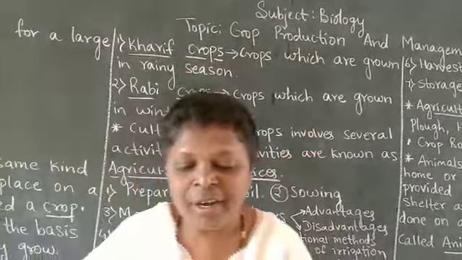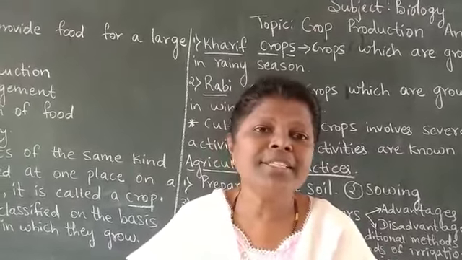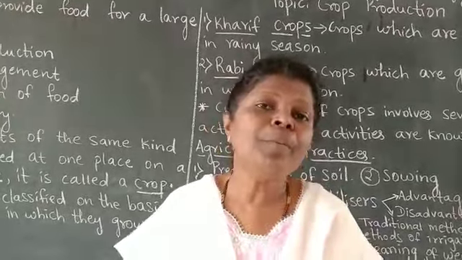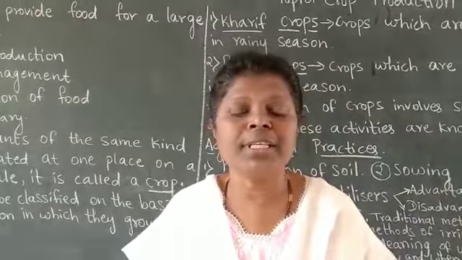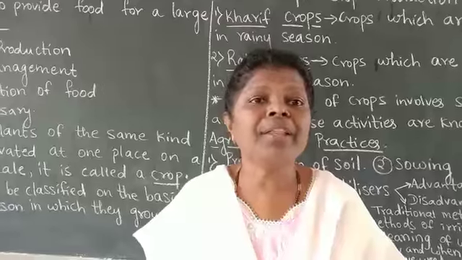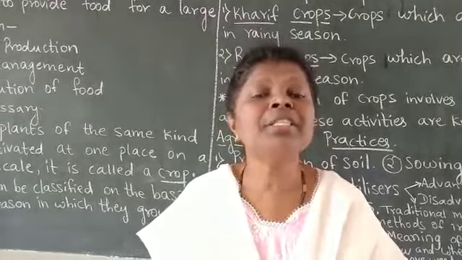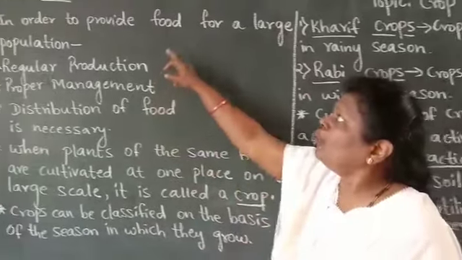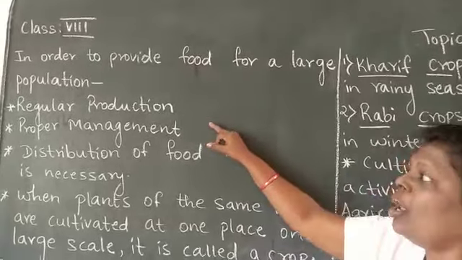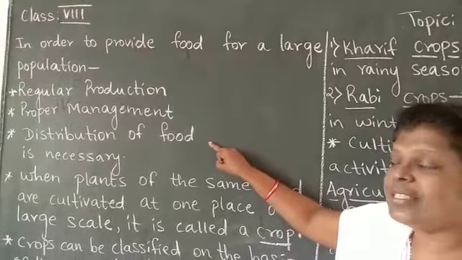We know that, children, all living organisms require food. This food is necessary for our body. Plants can make their own food by the process known as photosynthesis. But animals, including human beings, cannot prepare their food. So, we are dependent on plants and animals for food. In order to provide food for a large population, regular production, proper management, and distribution of food is necessary.